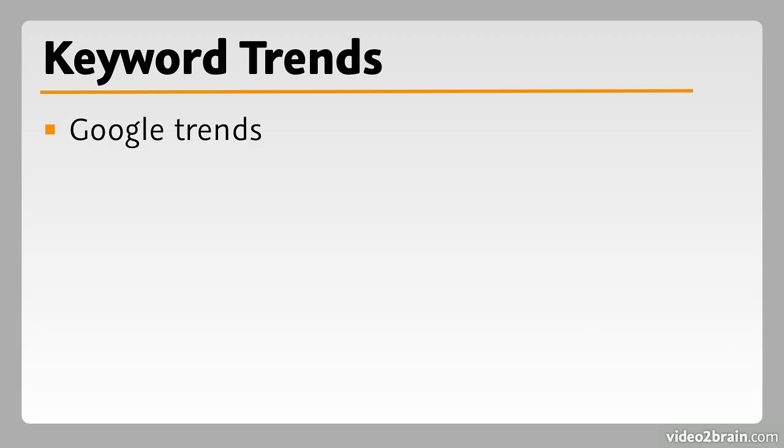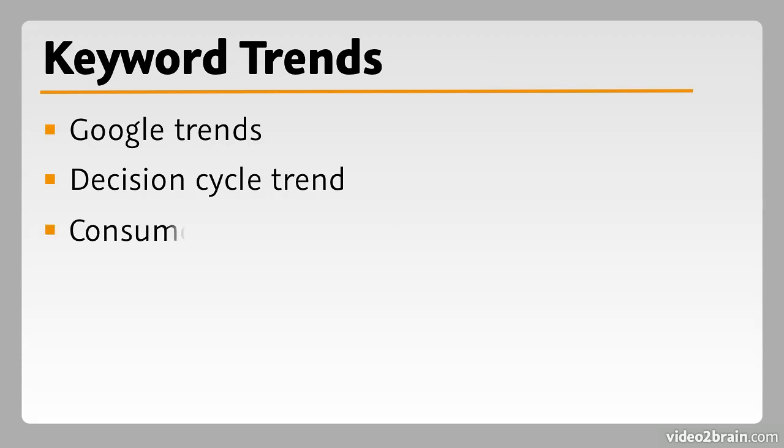Some of the things that affect this and are able to track that, one tool that we're going to cover is Google Trends, showing when the demand for certain keywords increase and decrease throughout the year or throughout the time that you have selected. There's also the decision cycle. People search differently based on what they're looking for and when they're looking for it. And consumer trends. We have to learn that the language people use isn't always predictable.